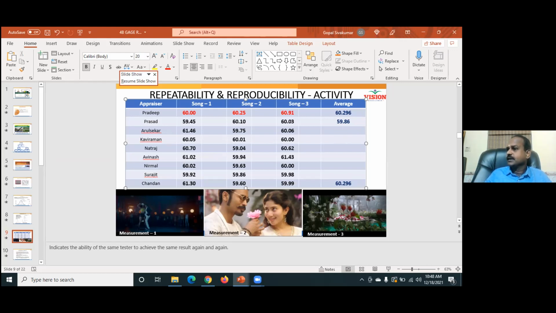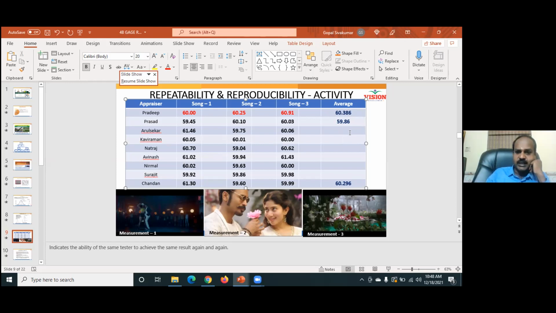But already I have written now something for Pradeep, right? This is how measurement error can happen. Okay, now let me call the name. Arul Shekhar, you are ready. You tell me your average.